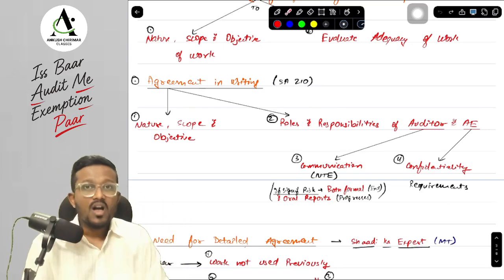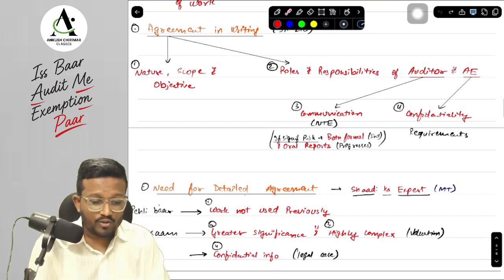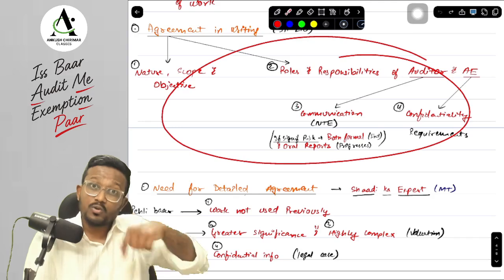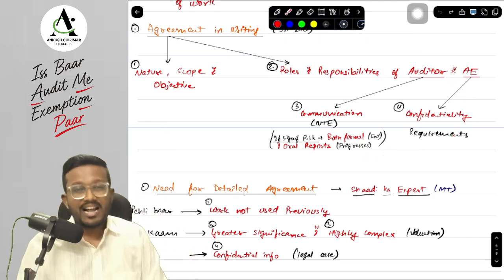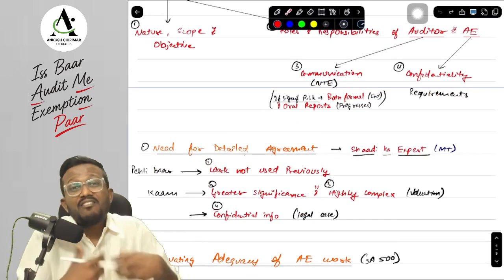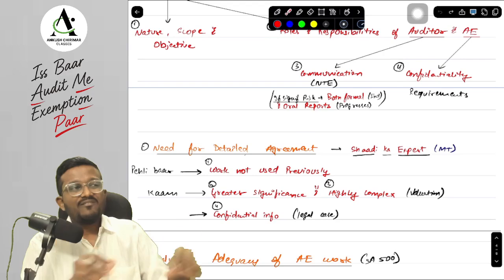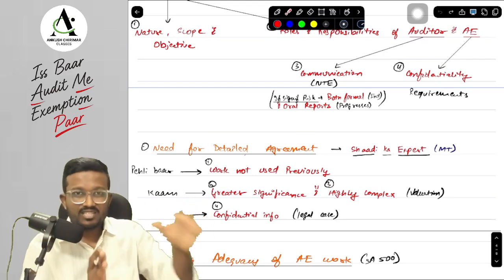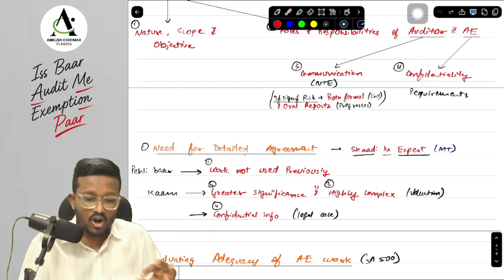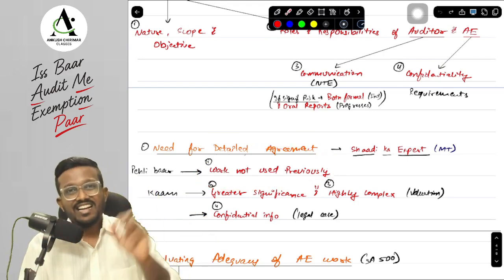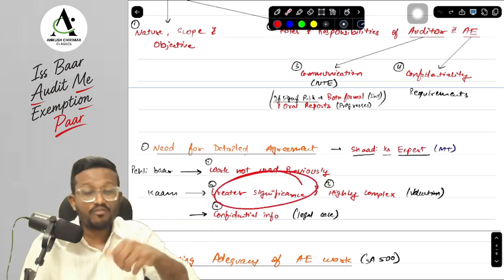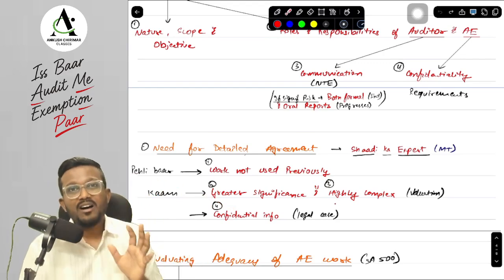Okay, yes sir. Now, what are the circumstances in which we have to obtain a detailed agreement with the auditor's expert? These are the factors which will help us in determining whether we need to have a detailed agreement. When do we have a detailed agreement? First, when we haven't worked with this particular auditor's expert previously, when we do not know who he is, whether he has the CC or not. So we will have to make a detailed agreement. Secondly, the work that they are doing is highly complex and highly significant for the audit. Then we will have to do a detailed agreement.